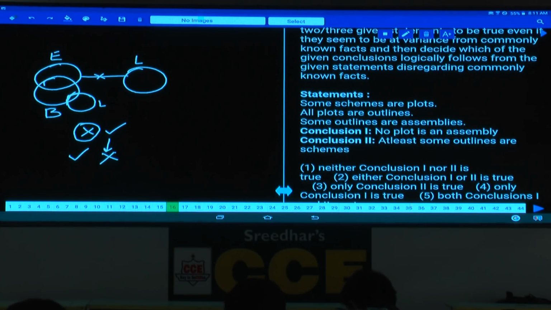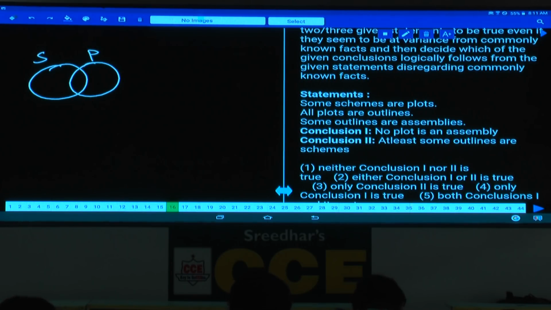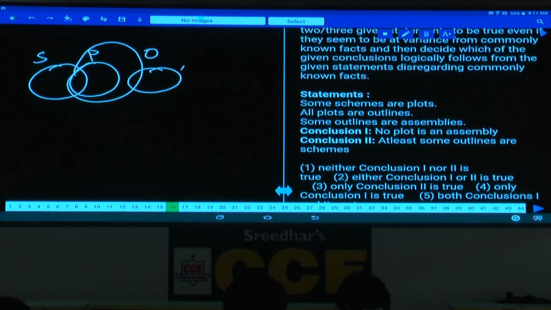Then the 16th one. Now some schemes are plots. Some of the schemes are plots, and all these plots are what? All plots are outlines, and some outlines are assemblies. Some of the outlines are assemblies. And first one, no plot is an assembly. No plot is an assembly, definitely true. And some outlines are schemes. Some outlines are schemes, definitely true. No plot is an assembly is definitely true.